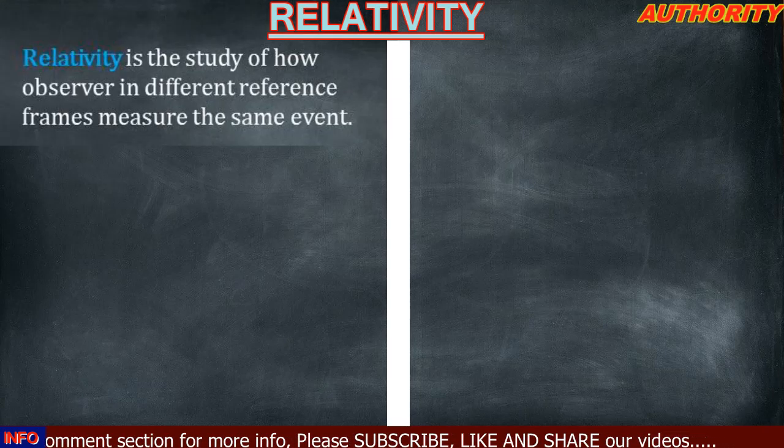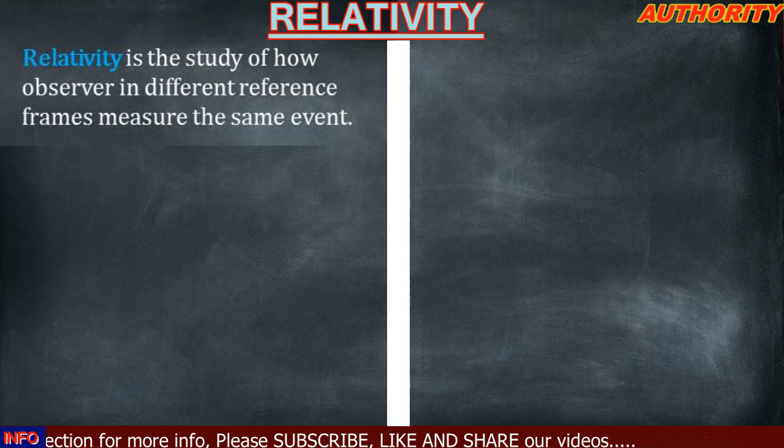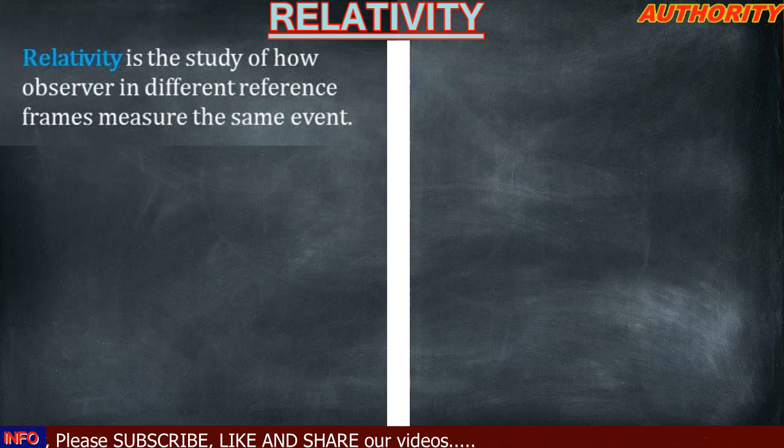Relativity simply means the study of how observers in different reference frames measure the same event. Two observers in different reference frames measure the same event.